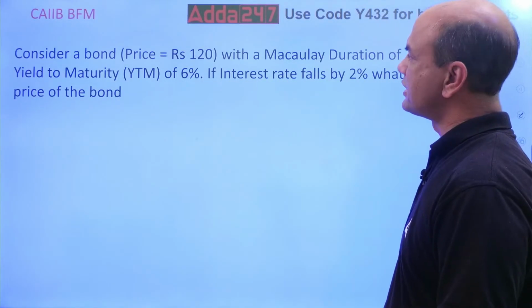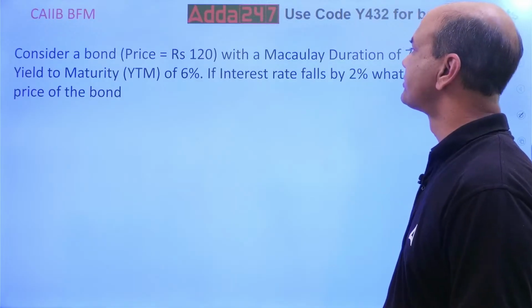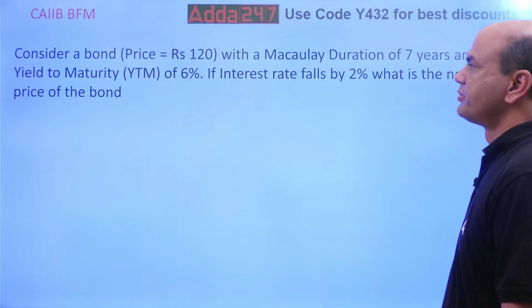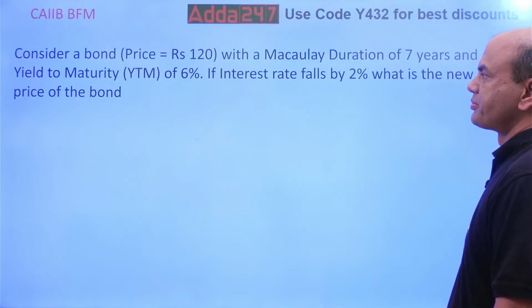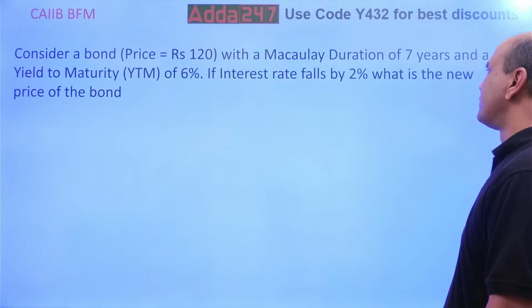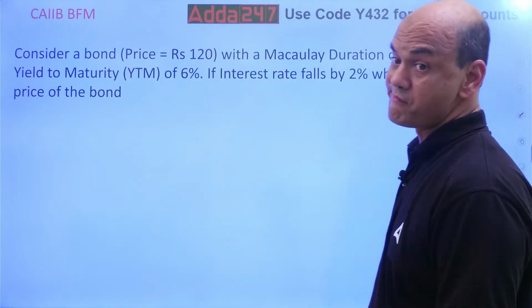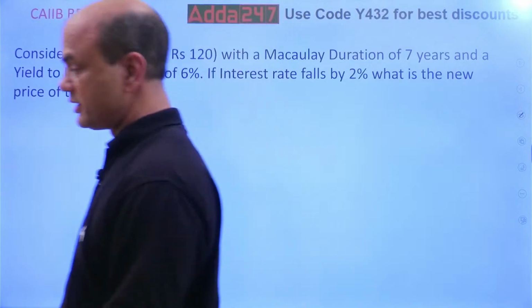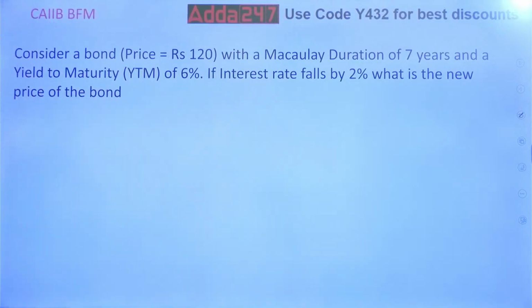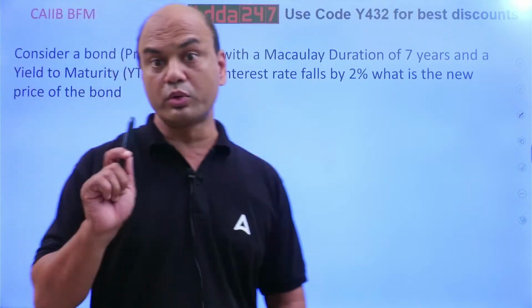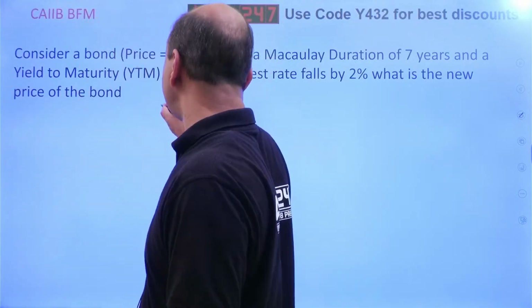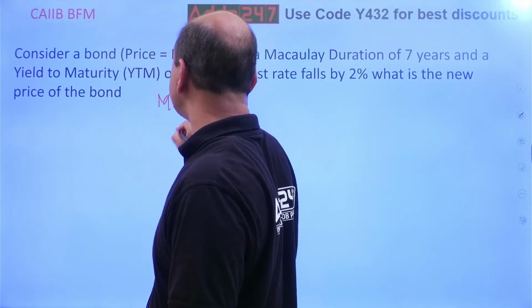Numerical. Consider a bond, price of 120 with a Macaulay duration of 7 years and YTM of 6%. If the interest rate falls by 2%, what is the new price of the bond? Think. This you have already done in your JAIIB also. There is a duration called modified duration. You have to find out the modified duration. Two durations are there. One is Macaulay, Mac, and second is modified.